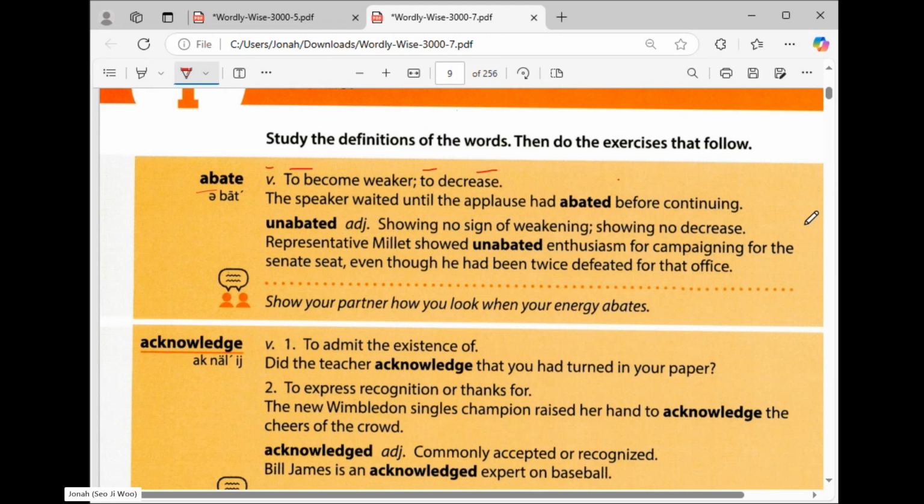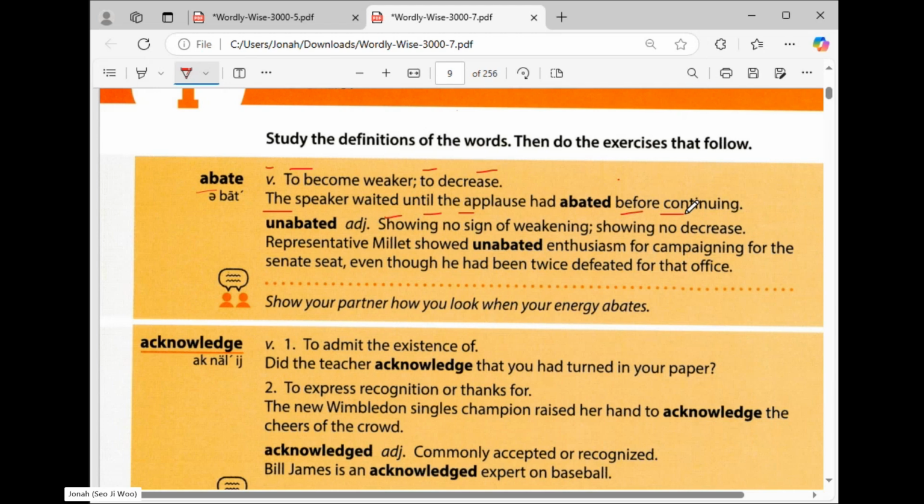Because Suyon, we individuals or we people don't usually understand with just the meaning only of the word, right? So it's hard sometimes to understand when reading the meaning. That's why we always use it in a sentence so that we can understand the word itself. Okay, so can you read the example sentence here? The speaker waited until the applause had abated before continuing. Okay, the speaker waited until the applause had abated before continuing.